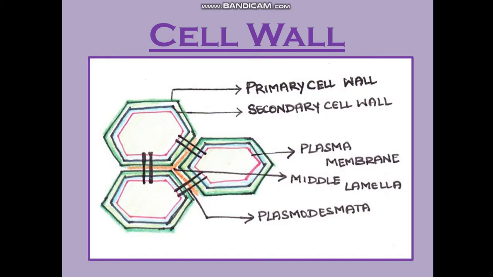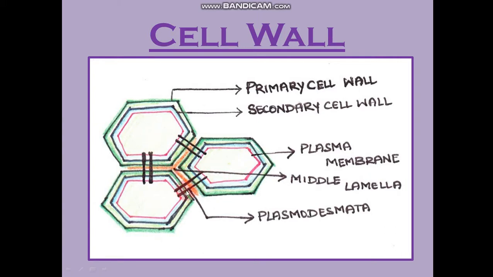The next is the cell wall. See here, there is a handmade diagram of the cell wall. Cell wall is of two types, primary cell wall and secondary cell wall. These different cells are attached to each other by one thing in between, a cement-like layer, the brown color, which we call the middle lamella. Middle lamella acts as a cement and joins the two cells together.